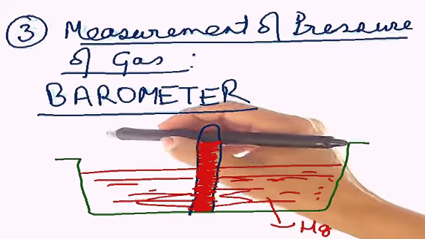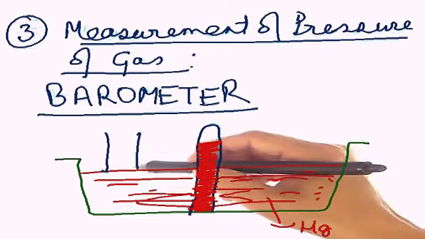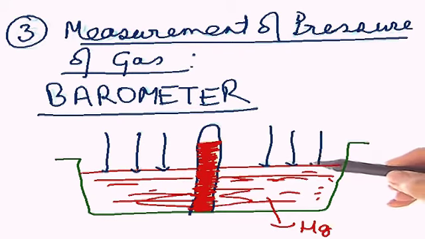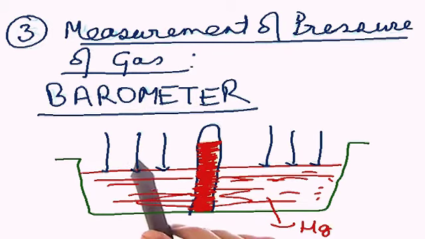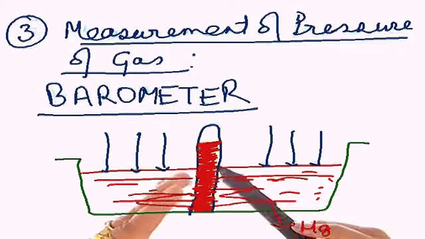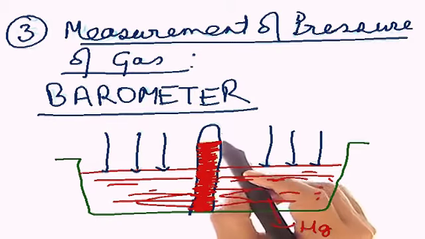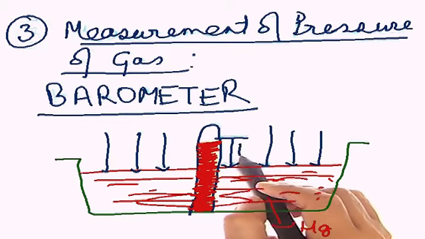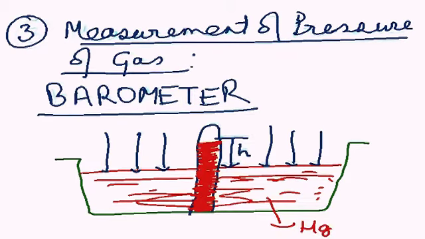Here is the atmosphere. So the atmosphere will exert pressure on this mercury, right? When the atmosphere exerts pressure on this mercury, as you can see from the diagram, the mercury has a tendency to rush into the tube. As a result, this height of mercury will help me understand the pressure exerted by the atmosphere.